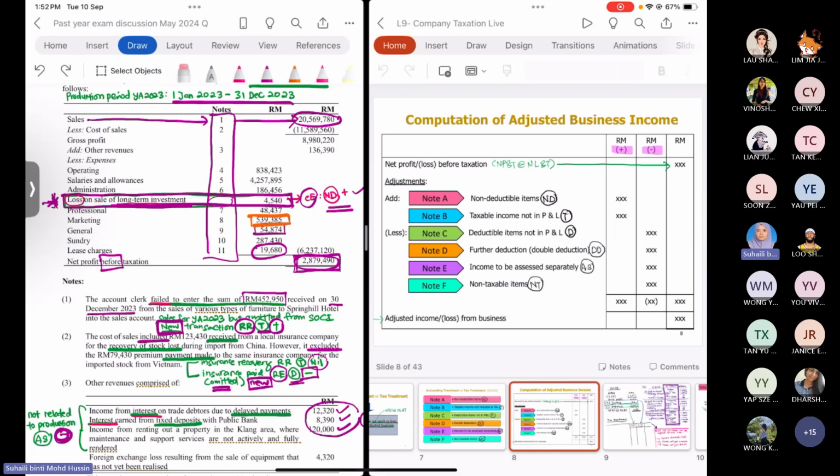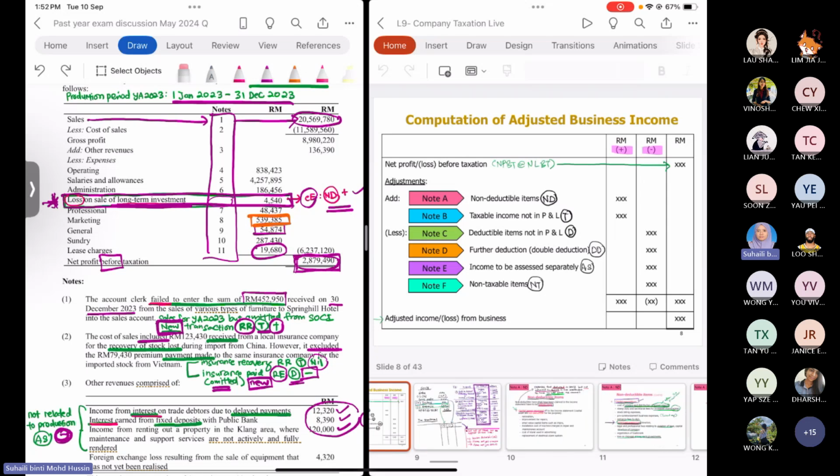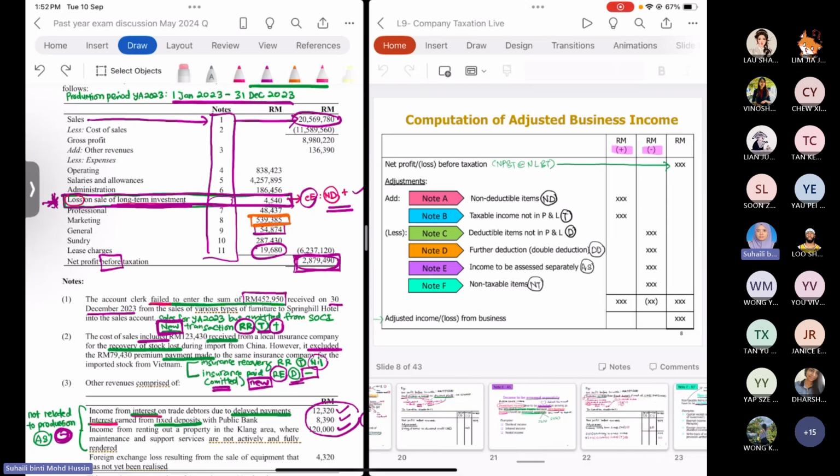Okay, Vinosha, can? If already recorded, I show you the slide.